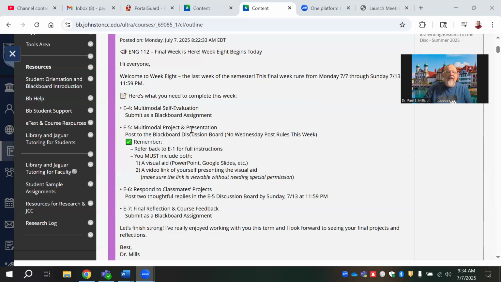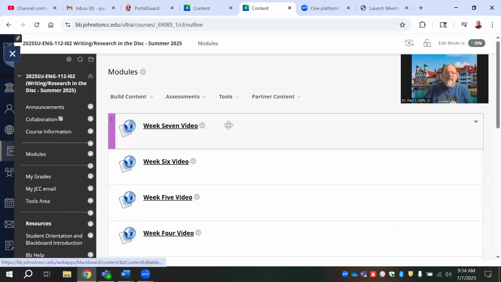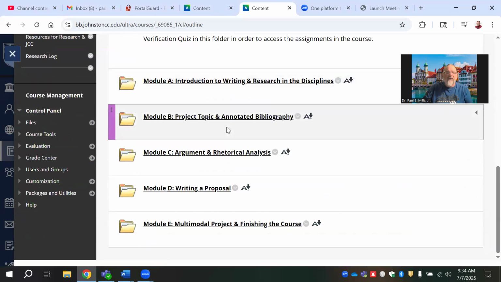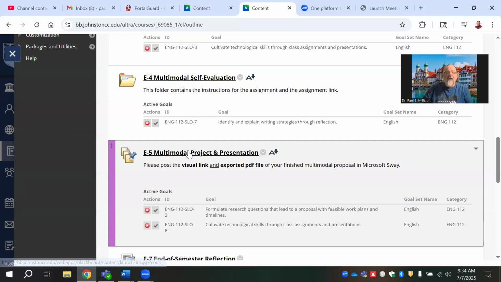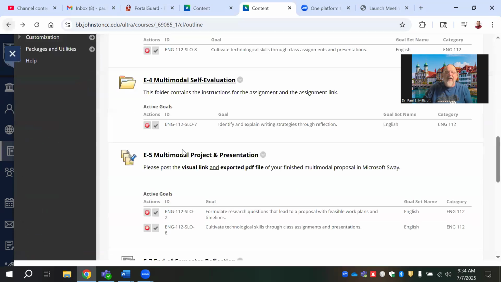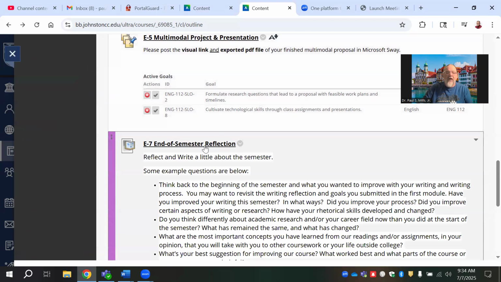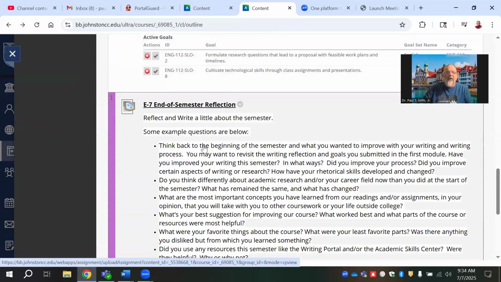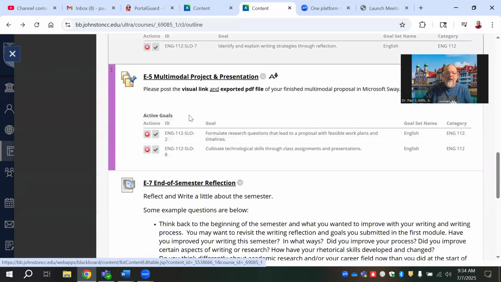So let's take a look at the E5 folder. Really, I want to look at that really quickly. We're going down to the modules. We go to E module and then scroll all the way down to E5. You're going to see here is where you're going to post by creating a thread and post that link for your presentation. When you do the E6, you'll just go back here and reply to some two other students as well.